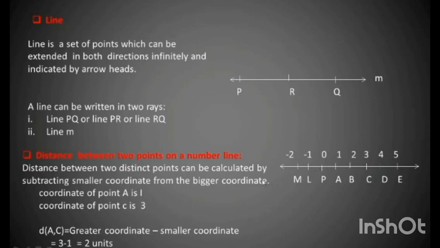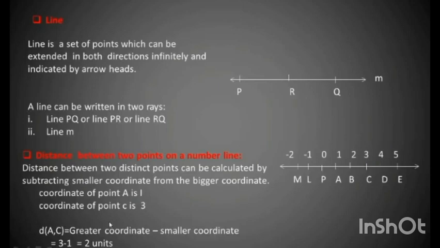Now the formula to find the distance between any 2 points is greater coordinate minus the smaller coordinate. So I write distance AC is equal to greater coordinate minus smaller coordinate. Now the greater coordinate is 3 and the smaller coordinate is 1 because 3 is greater than 1. So I write 3 minus 1 is equal to 2 units.